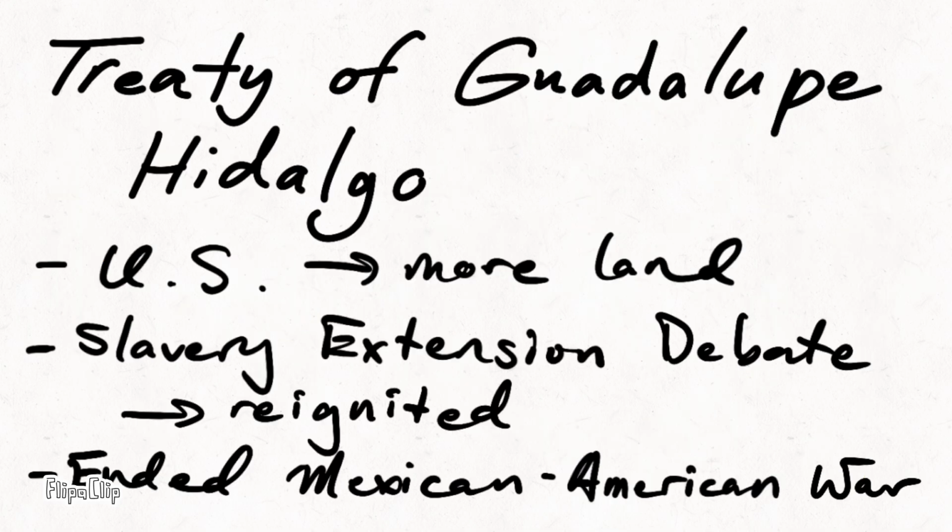Summary. The treaty ultimately gave the U.S. more land, reignited the slavery extension debate, and ended the Mexican-American War after 2 years of fighting.